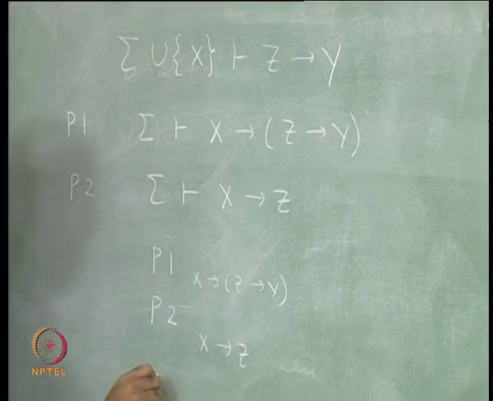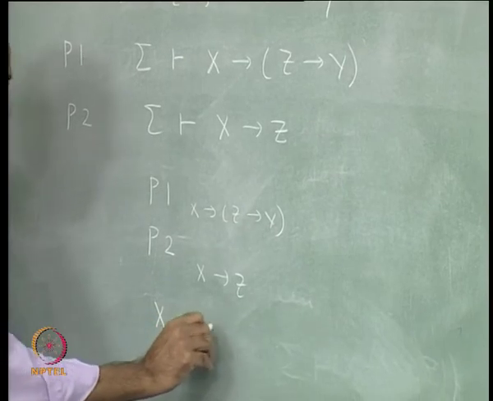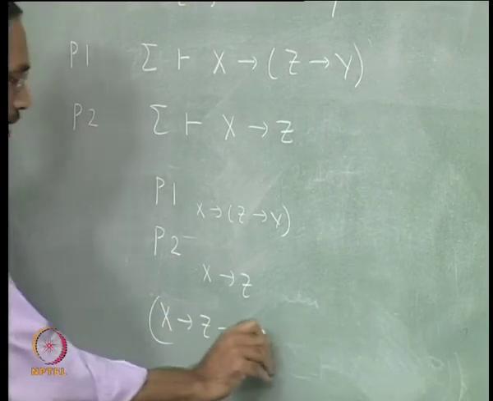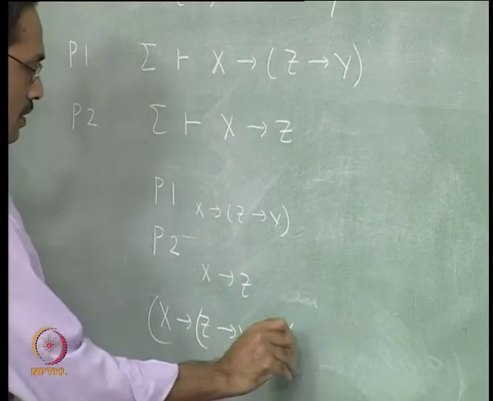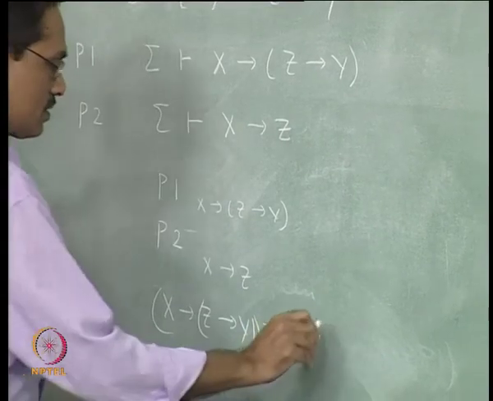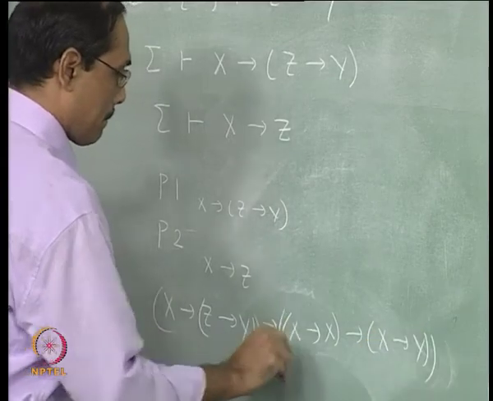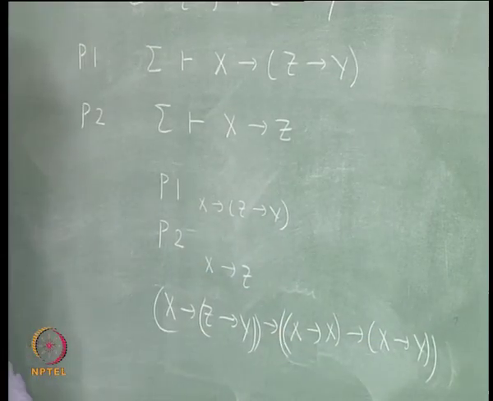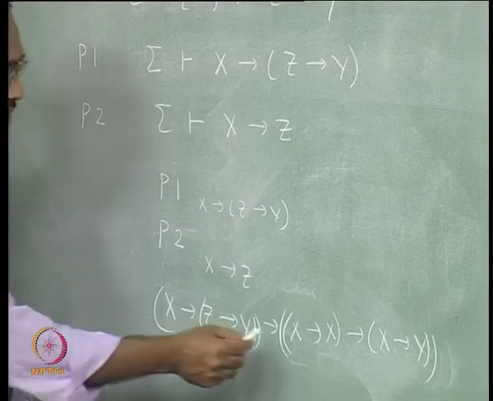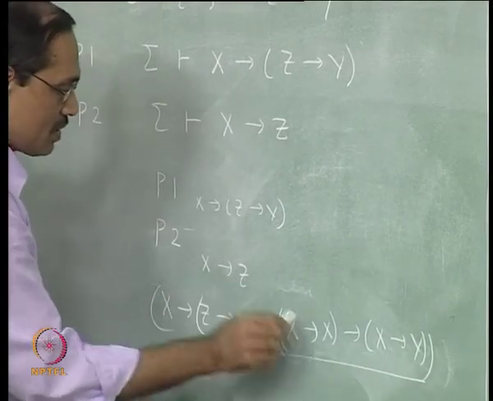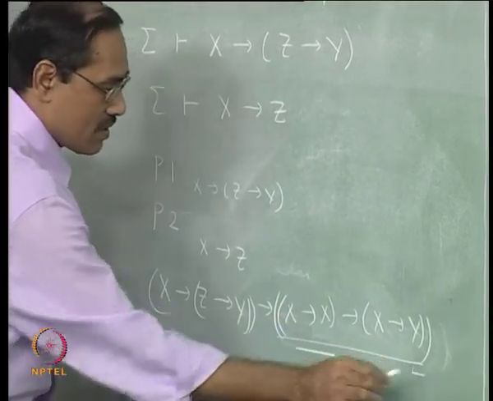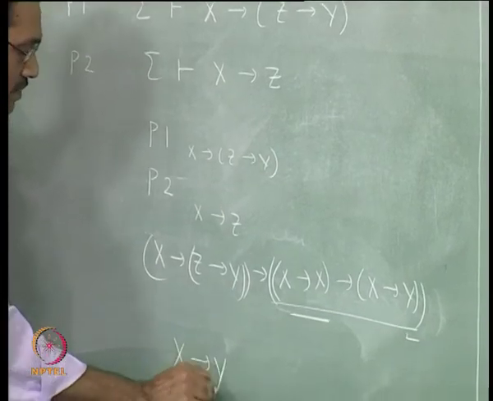Next apply axiom 2: x implies z implies y, implies x implies z implies x implies y. Apply modus ponens twice, once you get this one, next time you use this, and you get x implies y.